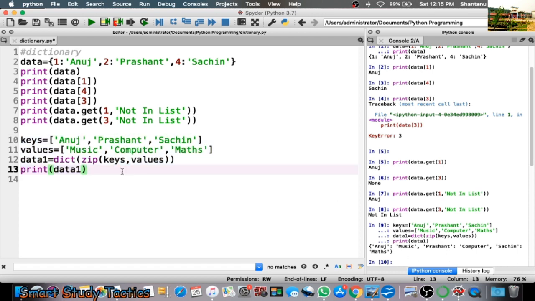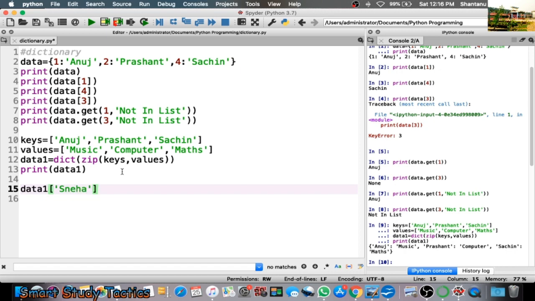Next, if I want to add some values in this dictionary, some more teachers, as Anuj, Prashant, Sachin are there, if I want to add Dr. Sneha or any other teacher, how will I do that? I have to write data1 and then first declare a key. Suppose I am writing Dr. Sneha.